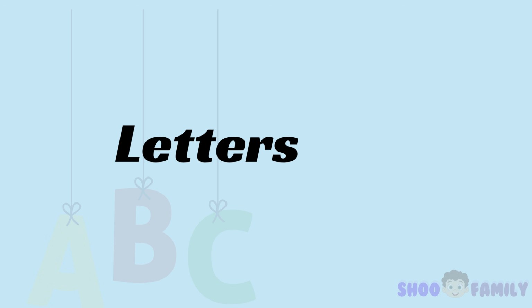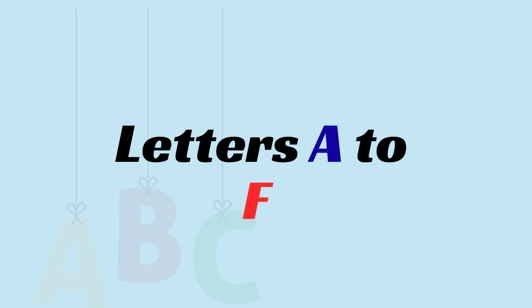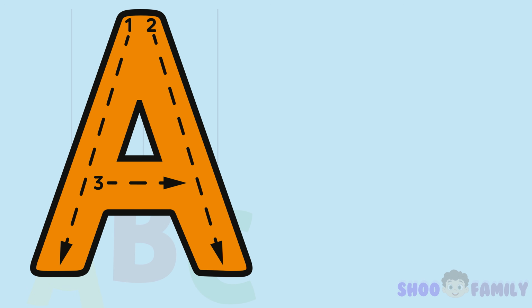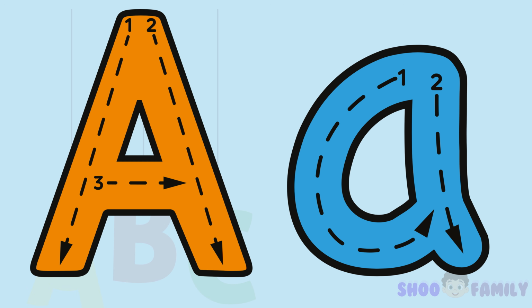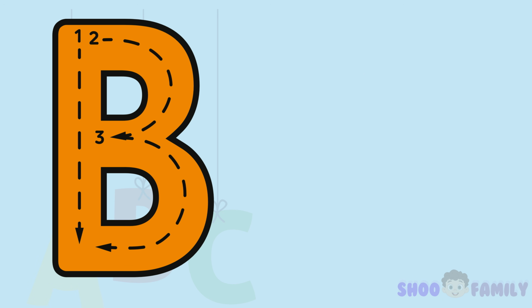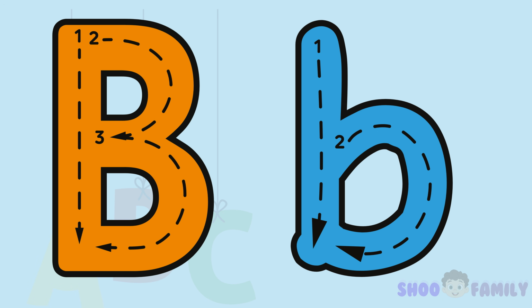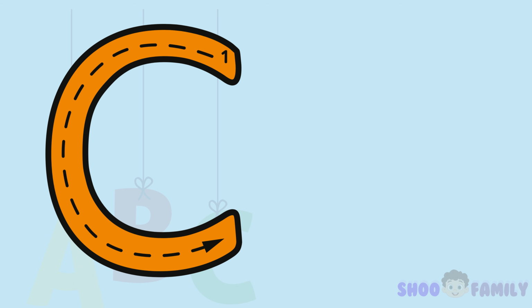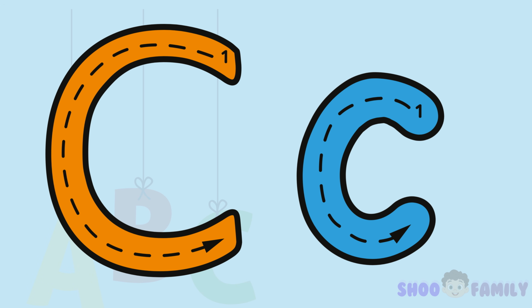Letters A to F. Big A, slant and cross. Small a's a circle, line across. Big B, line down, 2 bumps to C. Small b, line down, 1 bump for me. Big C, curve around, open wide. Small c, a little curve inside.